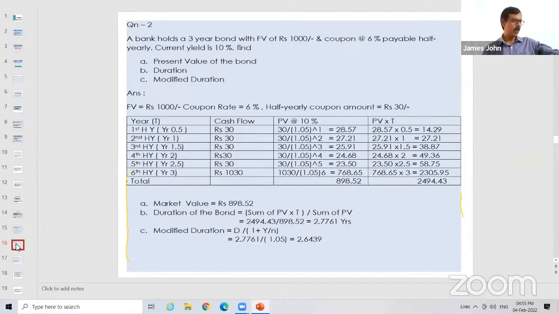Any doubt? Sir, this would be a 2 mark or 1 mark question, because for 1 mark we have to waste around 5 minutes in the exam for calculating this. No, but the thing is, it will be a 3 mark or 5 mark question, where a case will be given. You have to find the present value, the duration, the modified duration. Then the same working will help you find the modified duration or the duration also. The same table you write, multiply. All the formulas are interlinked, so only if we find one, we can go to the next. Exactly. There is no shortcut method.